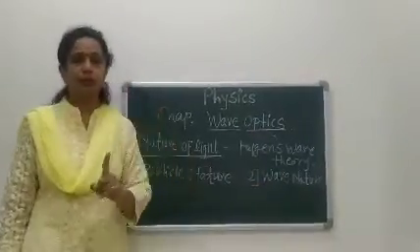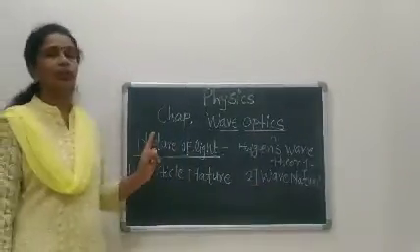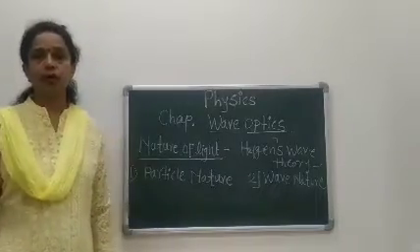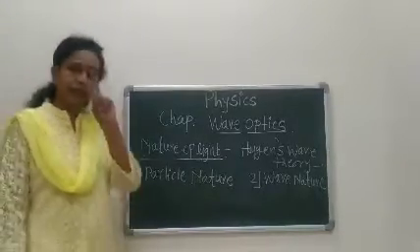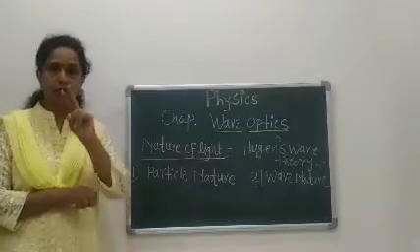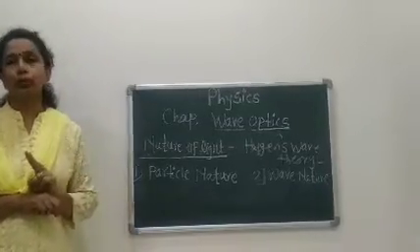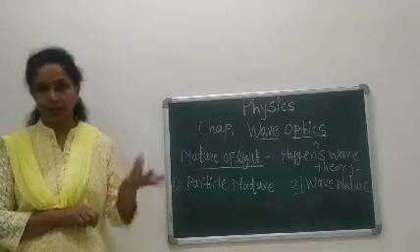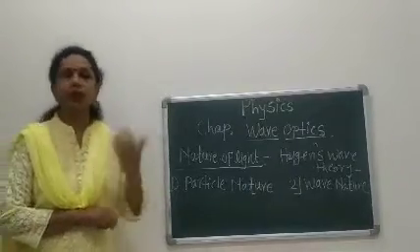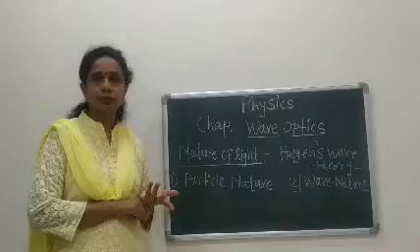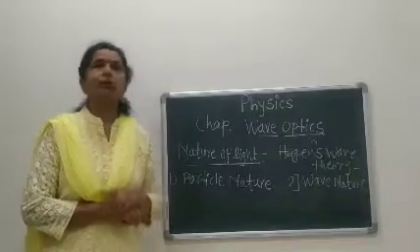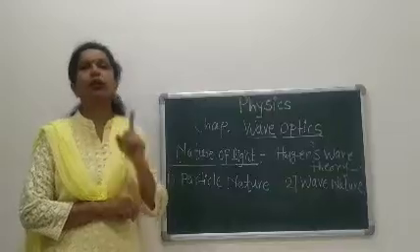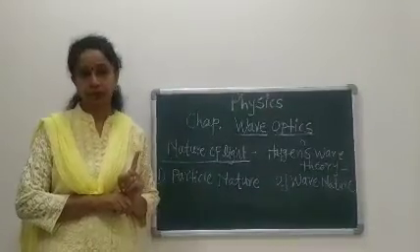Therefore, the main assumption of Huygens' wave theory is that light is propagated in the form of a wave. The second assumption is that these light waves are produced by the source of light. That may be sunlight, a tube light, or a bulb. These light waves travel in different directions with the velocity of light.